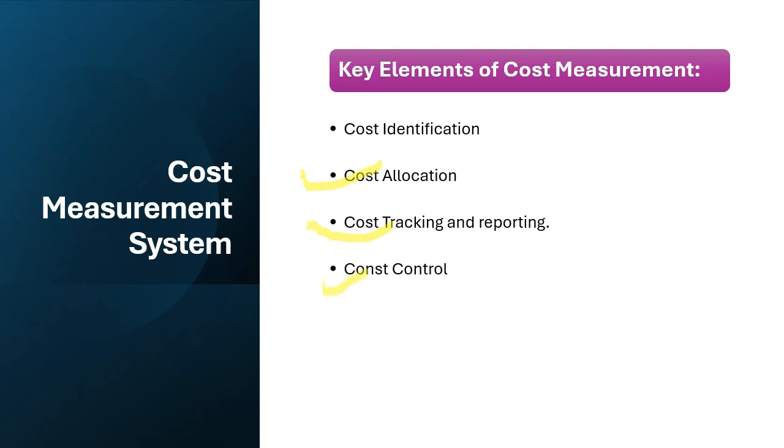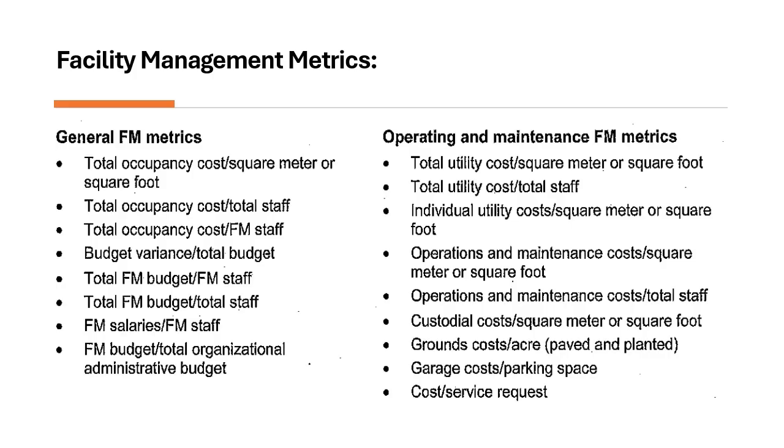And the last one is cost control. Cost control ensures that expenses remain within budget. This is done by setting budget limits, enforcing spending guidelines, and finding ways to reduce cost where possible. Facility management metrics are key performance indicators. This is also called KPIs, that help track the performance of the facility's operations and services. They give you measurable data on how well your facility is being managed and where improvements can be made.